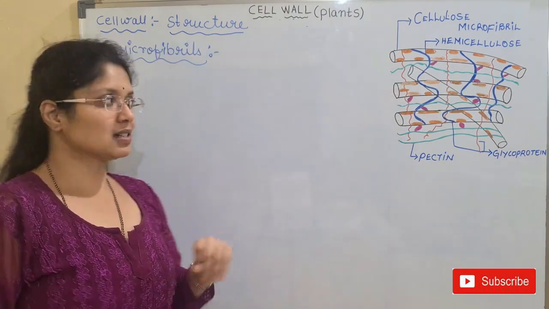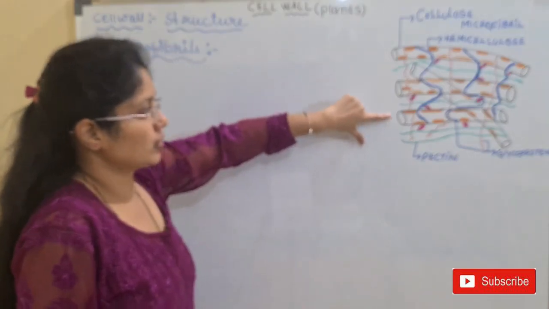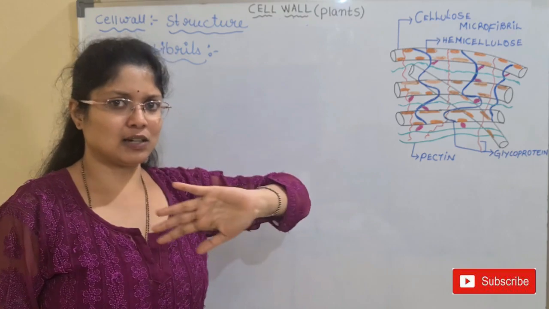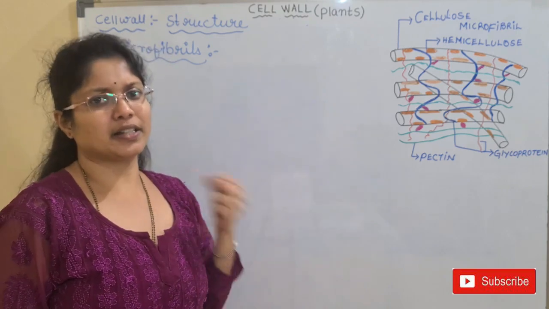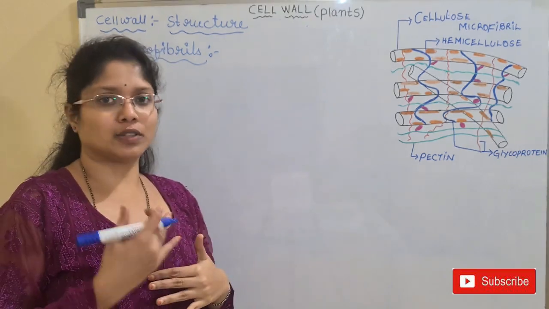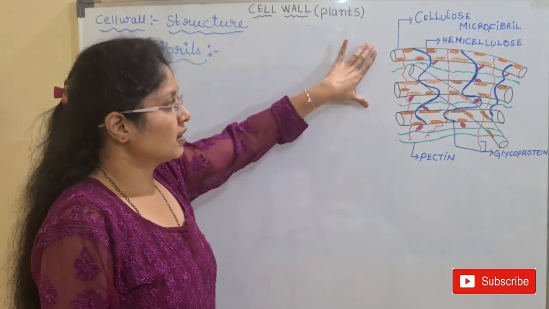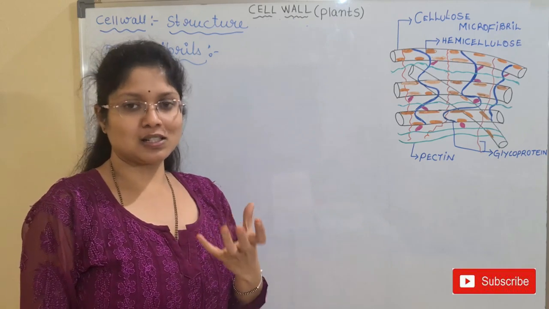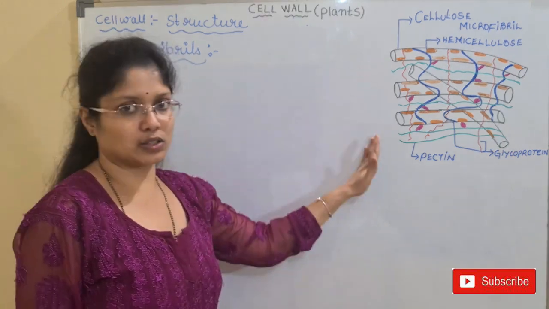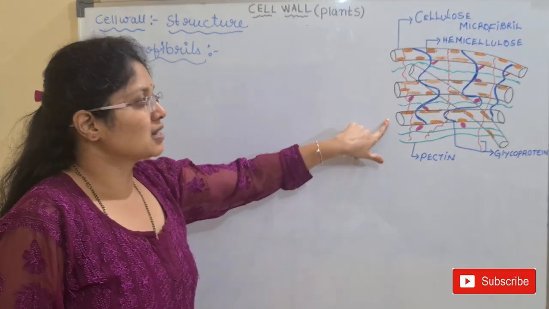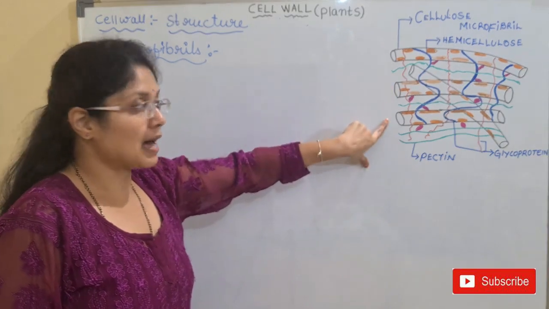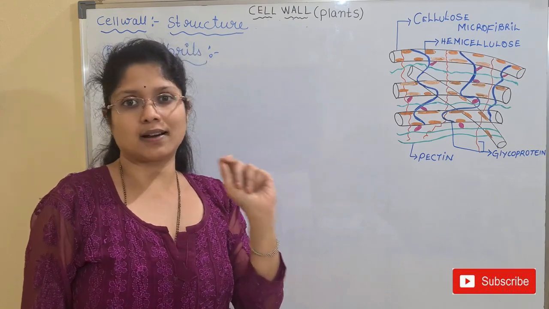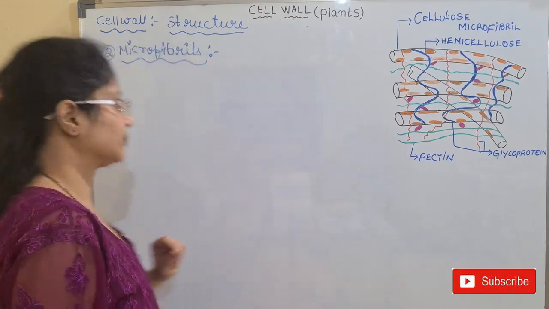Here the microfibrils are nothing but the rod-like structures or cylindrical structures. They are almost parallelly arranged in the cell wall. Sometimes they may differ in their shape based upon the age of the plant. Mainly the primary cell walls or the immature cells or young cells will have this structure. These microfibrils are rod-like structures. They are arranged parallelly, and they are mainly made up of a homopolysaccharide, that is the cellulose, a straight chain